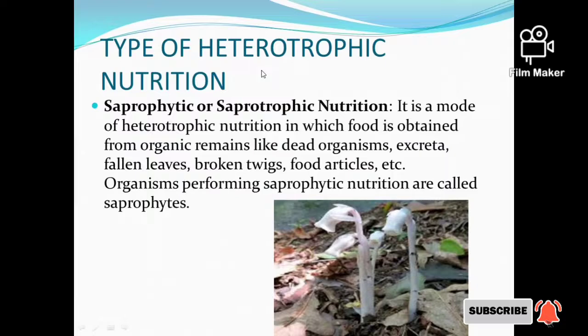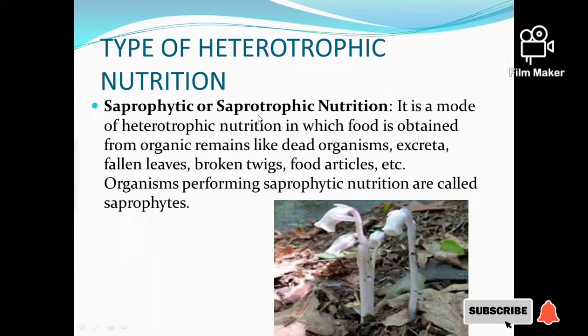Here comes the next type of nutrition, heterotrophic nutrition. Heterotrophic nutrition includes three types: saprophytic or saprotrophic nutrition, parasitic nutrition, and holozoic nutrition. The meaning of heterotrophic nutrition is that organisms which depend upon other organisms or other organic materials for food are called heterotrophic, and the organisms which perform heterotrophic nutrition are called heterotrophs.